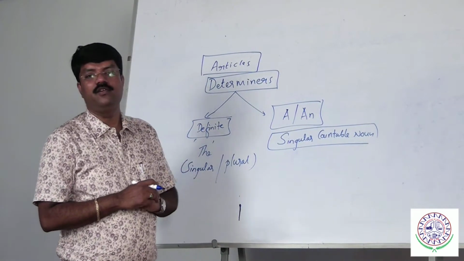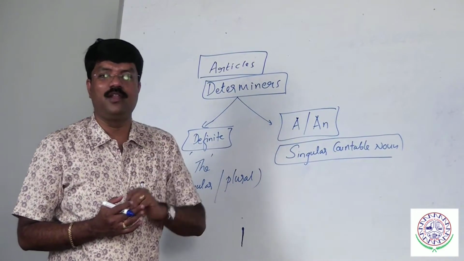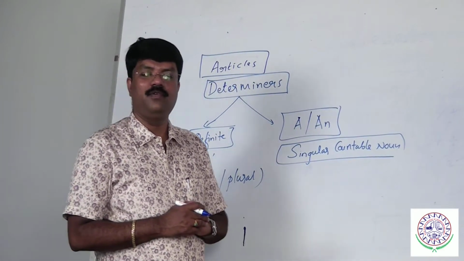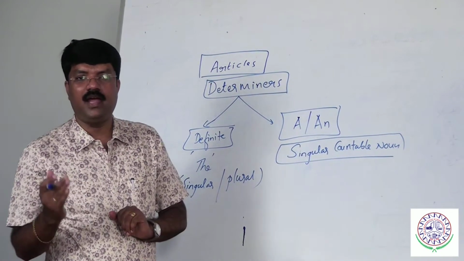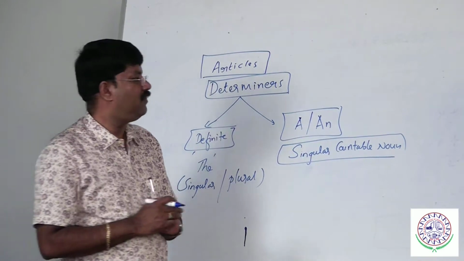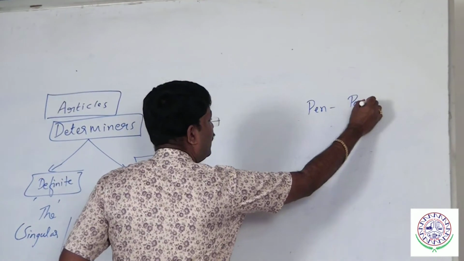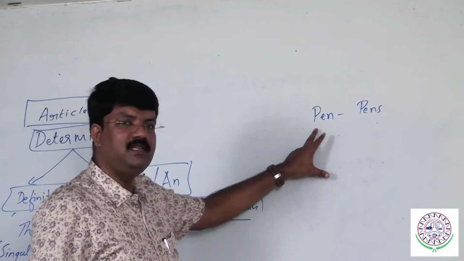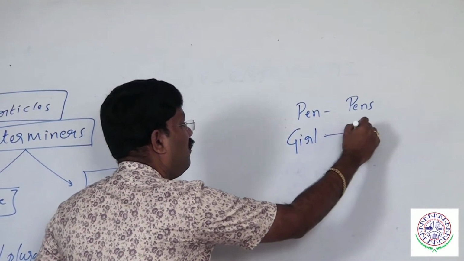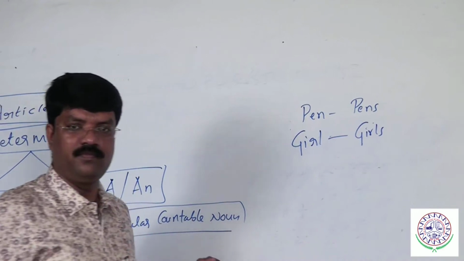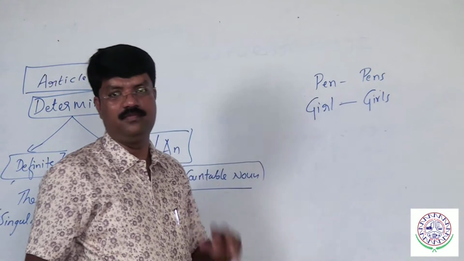Let me clarify what is a singular countable noun. A singular countable noun is a noun which will have its plural form. If I want to say that a given noun is a singular countable noun, it should have the plural form. For example, pen is singular. What is the plural of pen? Pens. I would say pen is a singular countable noun. Girl is singular. What is the plural of girl? Girls. It is a singular countable noun because it has got the plural form.